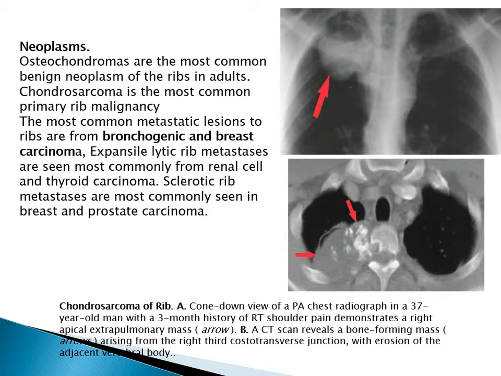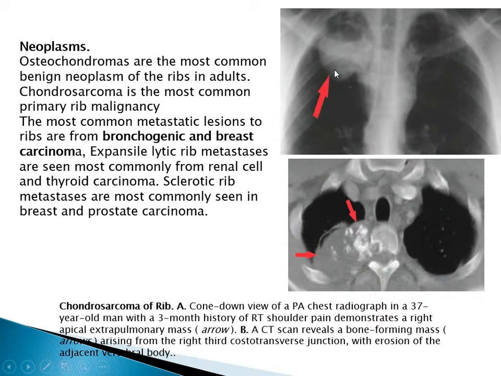Neoplasms of the chest wall. Osteochondroma is the most common benign neoplasm of the rib in adults, and chondrosarcoma is the most common primary rib malignancy. The most common metastatic lesions to the ribs are from bronchogenic and breast carcinoma. Expansile lytic rib metastases are seen most commonly from renal cell and thyroid carcinoma, and sclerotic rib metastases most commonly in breast and prostatic carcinoma.